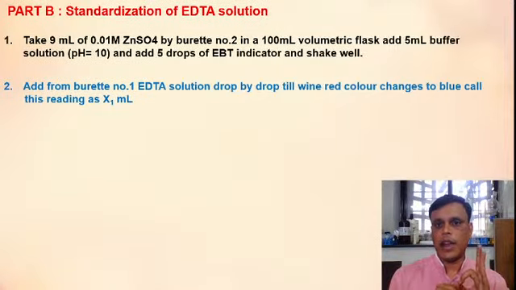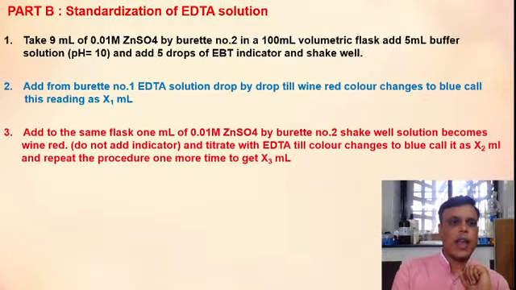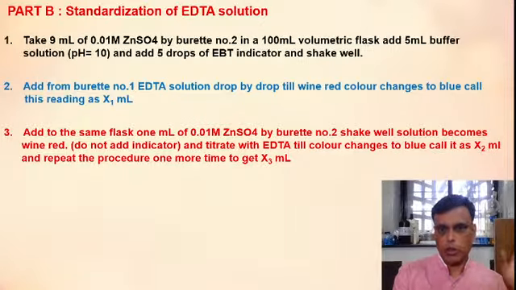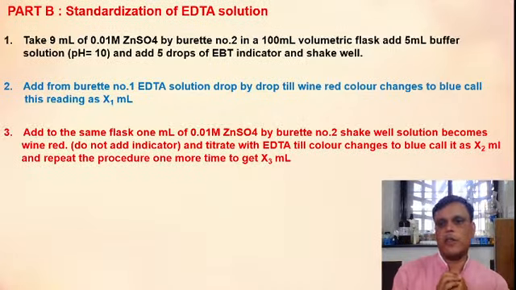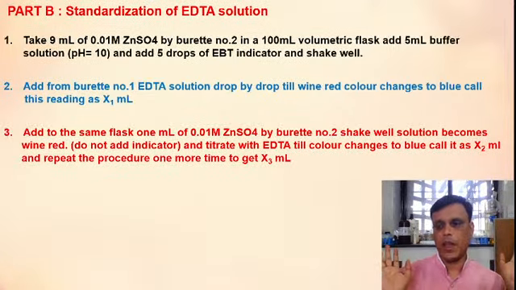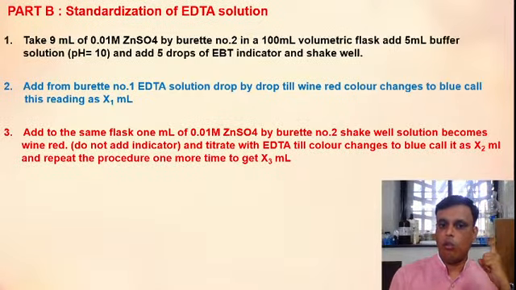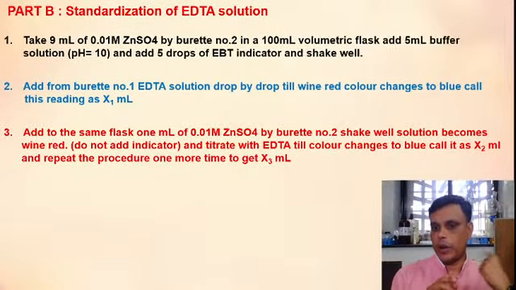That reading, the wine red to blue reading, you have to write as x1 ml. Then next, add to the same flask 1 ml of zinc sulfate solution. Don't throw this solution away. Whatever blue color solution you have in the conical flask, don't throw it away. In that same flask, you have to add 1 ml of zinc sulfate solution from burette number 2.